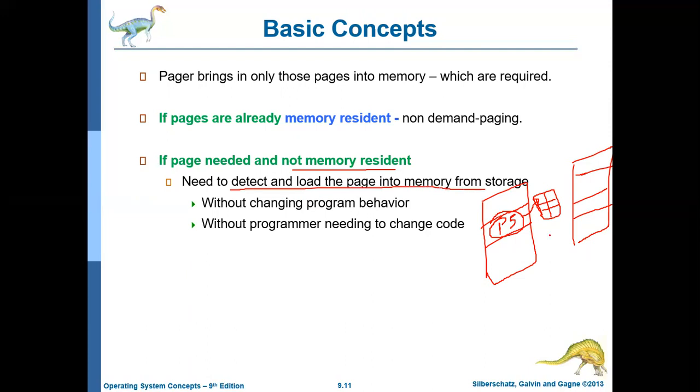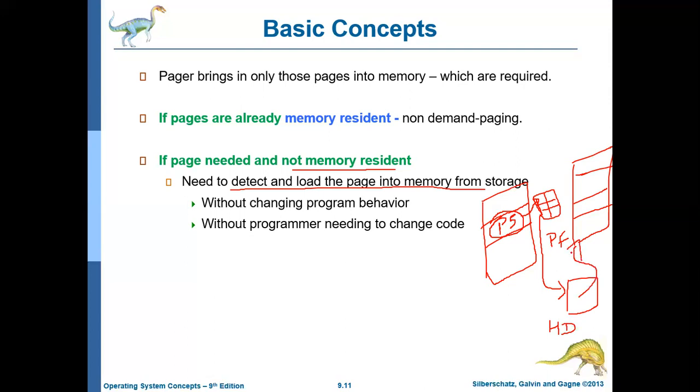Whenever there is a page fault, the memory management unit should identify that page from the hard disk, and that page should be loaded into the physical memory.